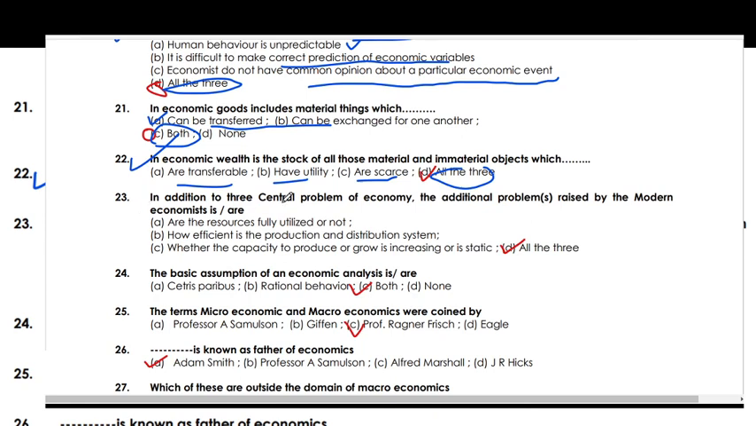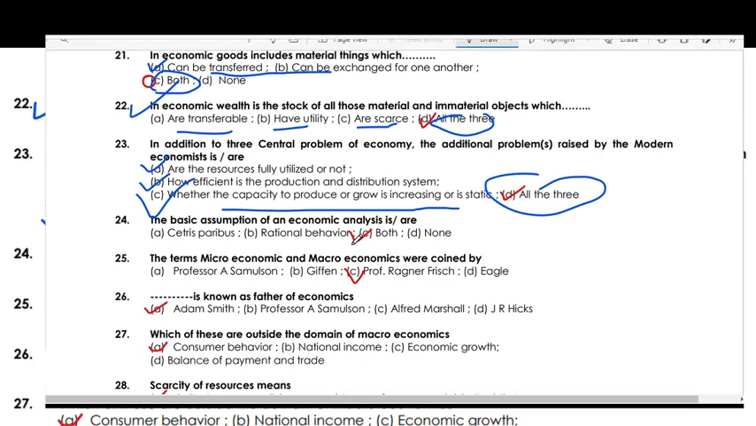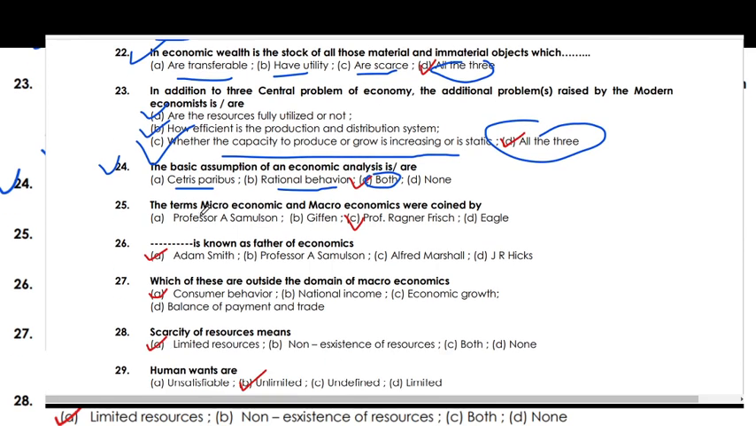In addition to the three central problems of an economy, the additional problems raised by modern economists are, the right option is all of these. First, whether resources are fully utilized or not, how efficient the production or distribution system should be, and whether the capacity of production is growing or static. Next question, the basic assumptions of economic analysis are ceteris paribus and rational behavior, option C, both is the right answer. The terms microeconomics and macroeconomics were coined by Ragnar Frisch.